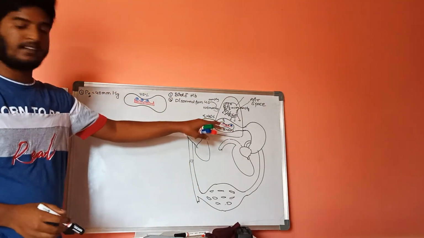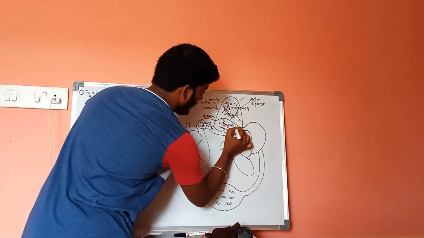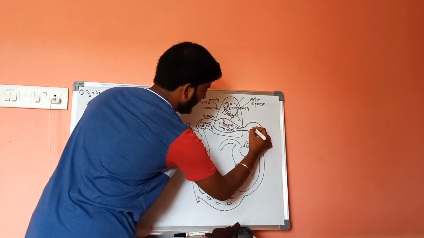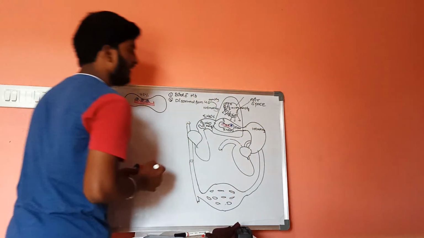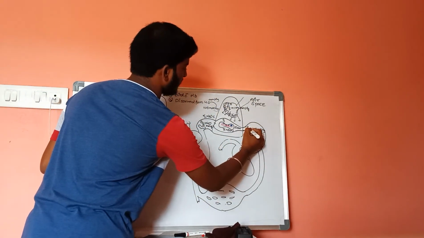Now the partial pressure of oxygen will be 100 mmHg.